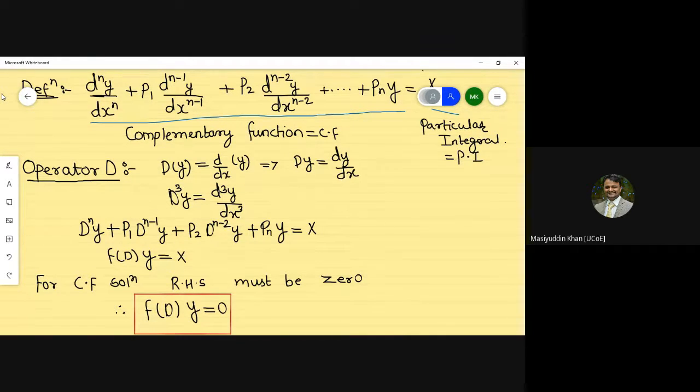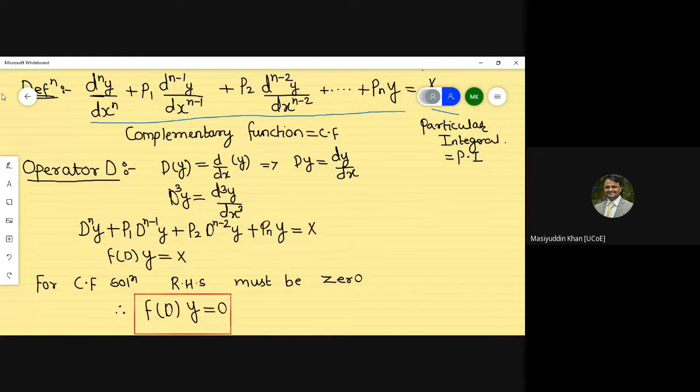Whenever we have to find the complementary function or its solution, the right hand side, meaning the particular integral part, must be 0. So if 0 is not given, you have to consider it as 0 for calculating the complementary function. Just underline this statement in your mind, so that we will have no difficulty when tackling the numericals.